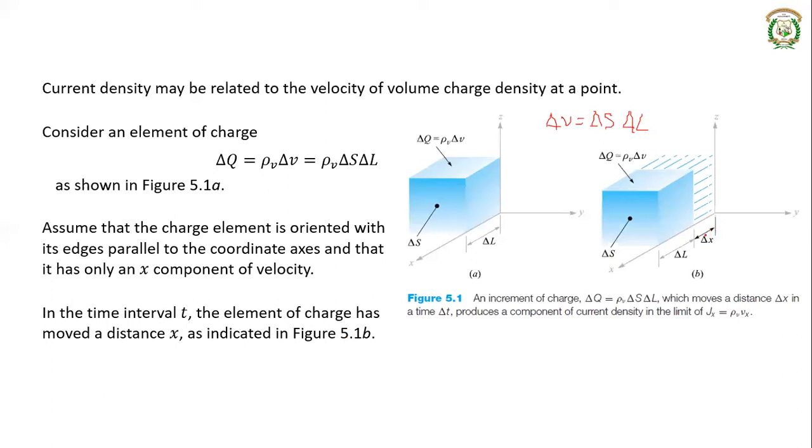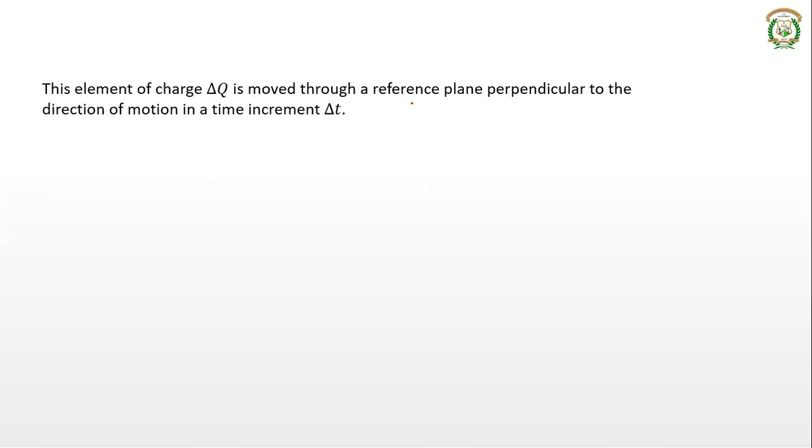Then, in place of delta L, I can write delta x. So I can write delta q as rho v into delta s into delta x. In place of delta L, I have written delta x because it has moved by that particular distance in time t.